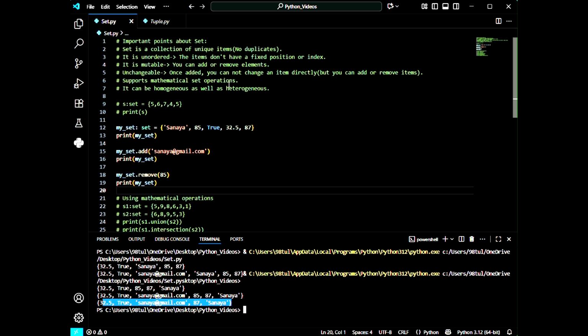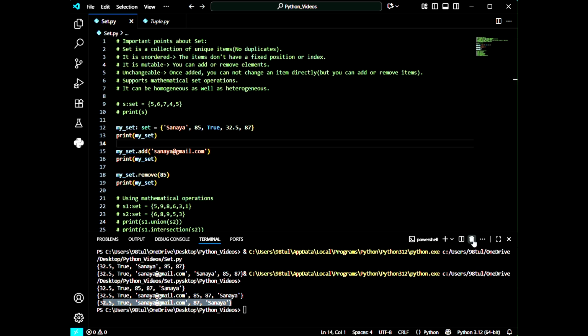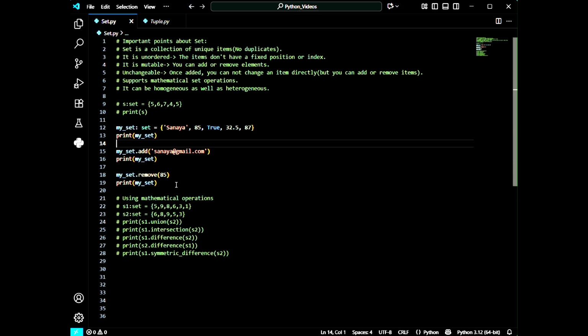That's why I said that once added, you cannot change an item directly. You can go here and change this name manually, but you cannot use any function or operation to change the element. Manually it can be changed, but not using force. Let me clear the terminal. So we have seen two inbuilt functions of set. In the next video, we will go for other inbuilt functions.